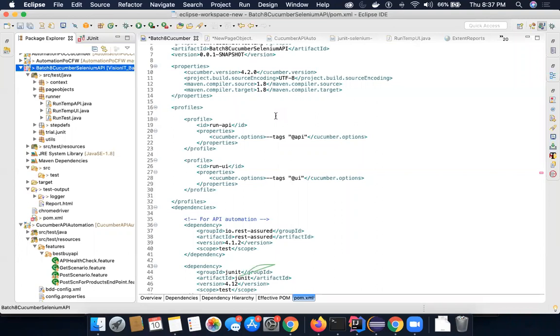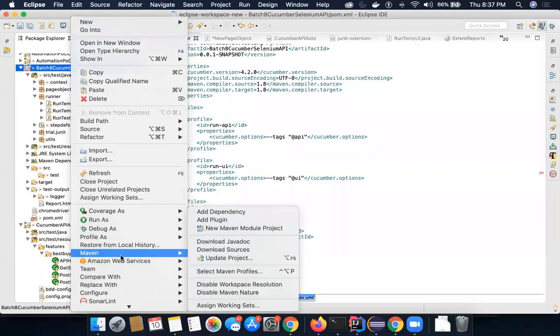errors will go away. Even after doing this, if your error is still there, that means you have made a mistake, right? But to make sure that you have made a mistake and it's not some loading problem, always when you make some change in the POM, you always go here. This is a standard process, right? You always go here to Maven and click on update project.